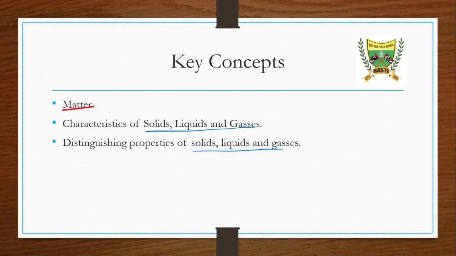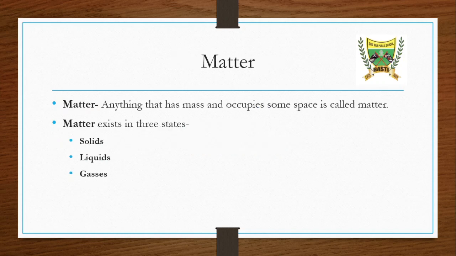Okay, so basically this chapter will cover three topics: what is matter and what are its characteristics or properties, that is, how can we define matter. Then we will come to the topic characteristics of solids, liquids and gases, and after that we will see how we can distinguish, how can we differentiate between these phases. So let's start with the first point, that is matter.